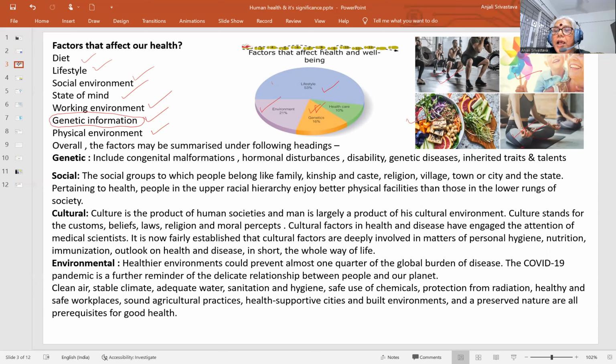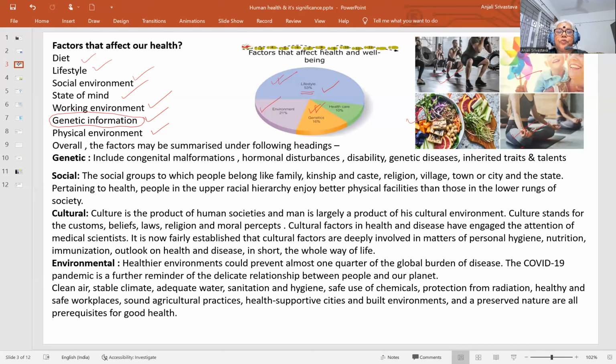But another important point is that, as we have seen, 53% is lifestyle, and a lot of congenital issues can be overcome with a proper healthy lifestyle. Hypertension and diabetes are two very important problems nowadays, along with certain more diseases.